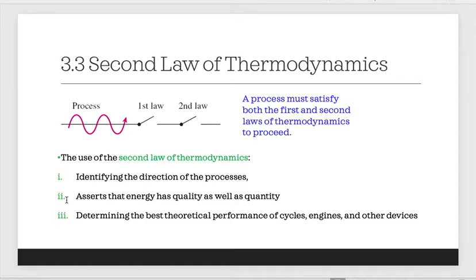This inability of the first law to identify whether a process can take place or not is remedied by the introduction of another general principle, that is the second law of thermodynamics. The use of the second law of thermodynamics is to identify the direction of the process, to assert that energy has quality as well as quantity, and to determine the best theoretical performance of cycles, engines, and other devices. That's all for the second law of thermodynamics.